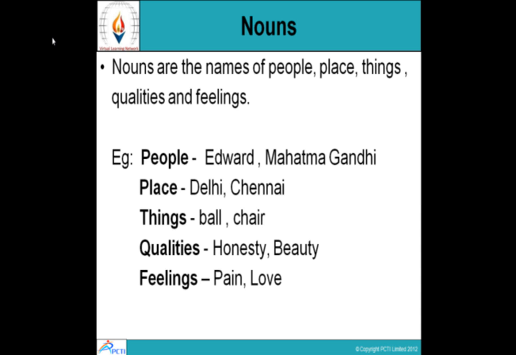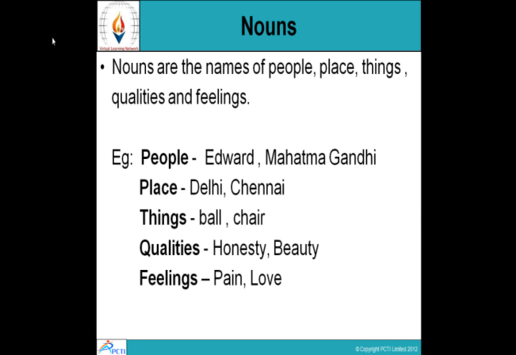Nouns are the names of people, places, things, qualities, and feelings. We are quite familiar with the names of people, places, and things. But what about the names of qualities and feelings? Yes, even the qualities have some names. Otherwise, how would you differentiate between the quality of being honest and the quality of being sincere?